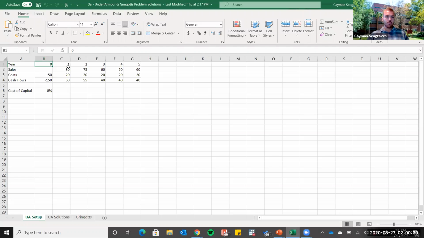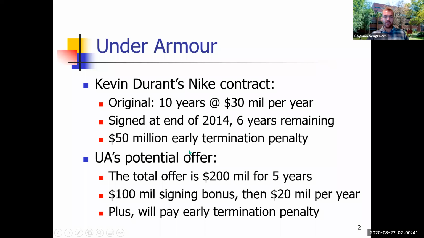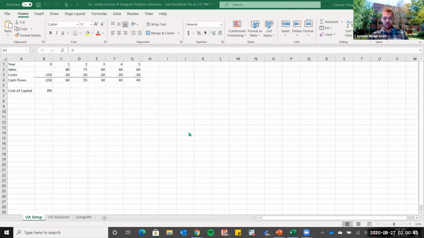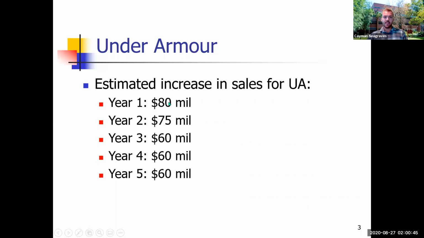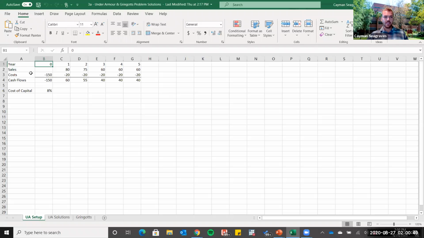Next, in year 1, we have the start of the cash flows, which is $80 million. We see that here in sales, that's where the cash flows are put in. So there's $80 million extra in sales, and then $75 million for the second year, 60 million for the third year, 60, and then 60.